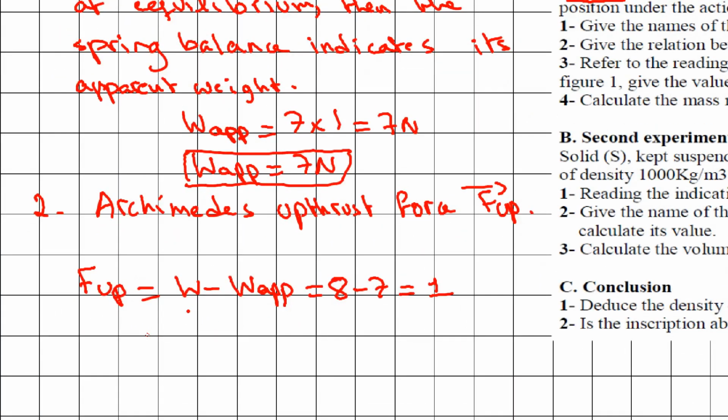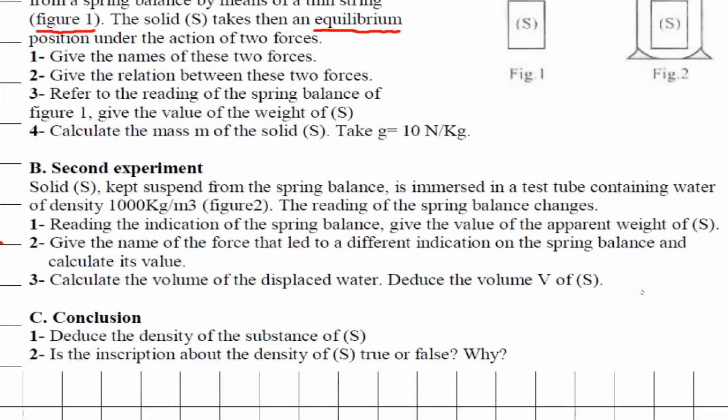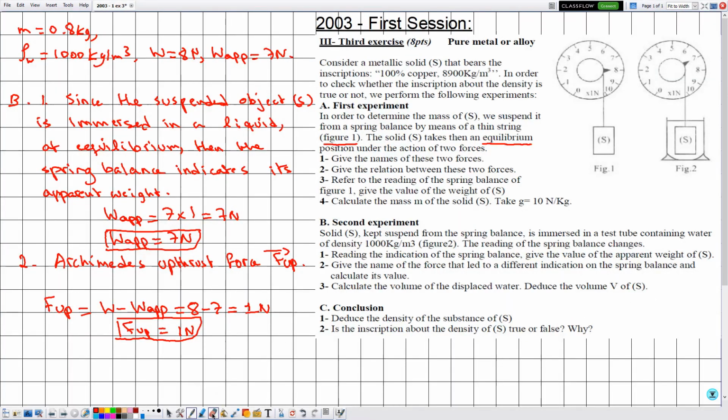Since both the real weight and the apparent weight are expressed in newtons, the value of F upthrust will be in newtons. Then F upthrust is equal to 1 newton. Now in number 3, calculate the volume of the displaced water, deduce the volume V of S. Let me make some space here.